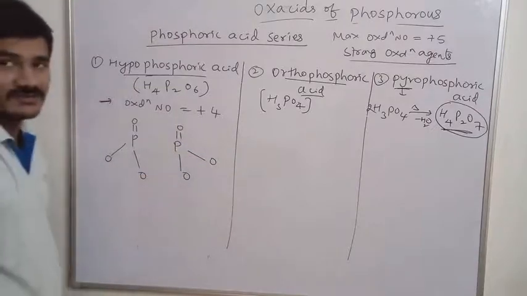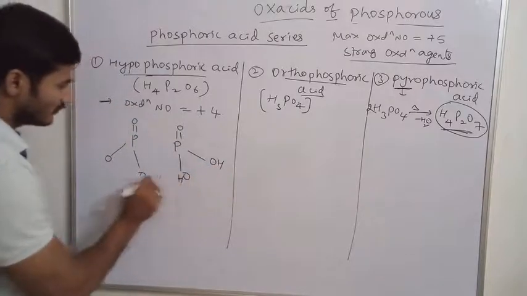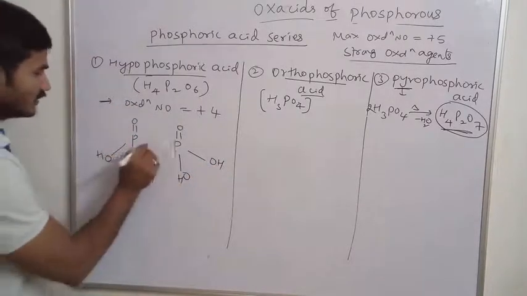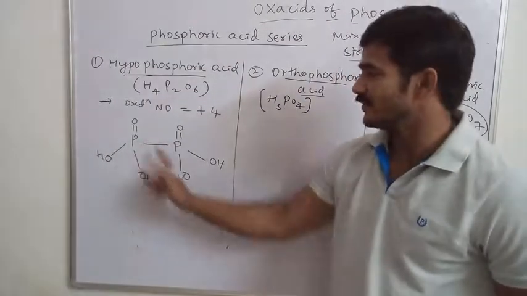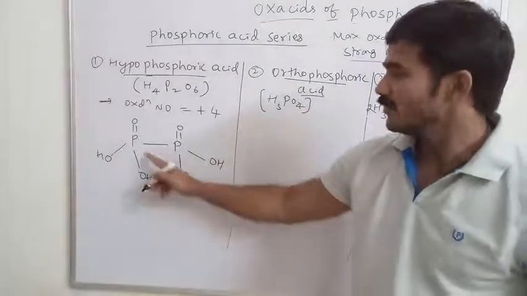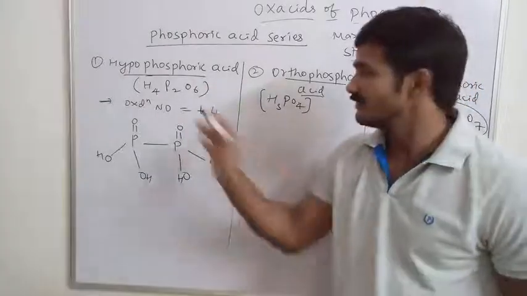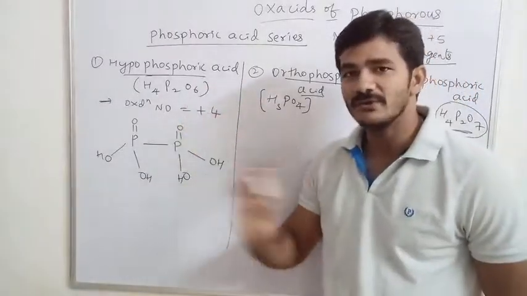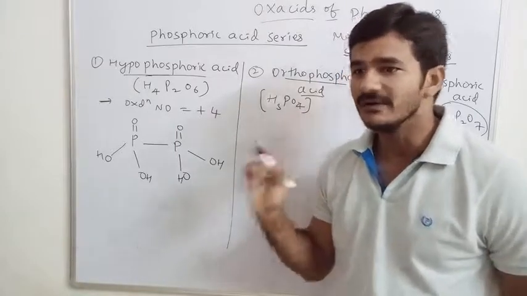And how many hydrogens are there? 4 hydrogens. So 1, 2, 3, 4, the normal single bonds. So this is H4P2O6. Now in this molecule, the number of P-O-P bonds is 0 because this is an even number. This is one logic I am telling: if it contains an even number, there is no P-O-P bond. If it contains an odd number, we should write a P-O-P bond.